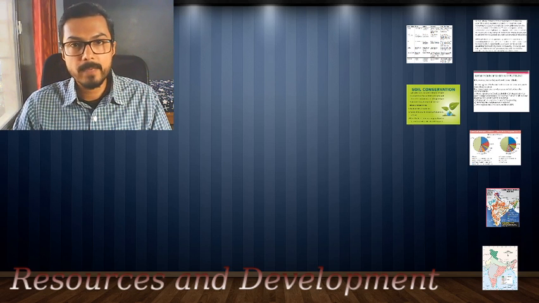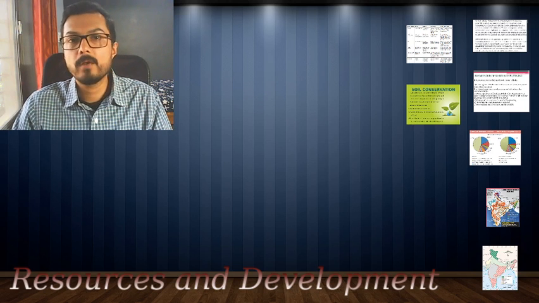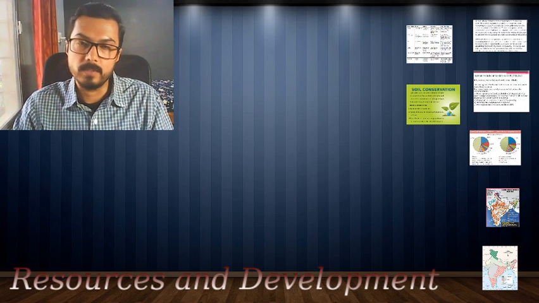You will be preparing a summary for these main concept points like you have done for your early democratic politics, that is power sharing and federalism. In the same way, in your notebook, you will be preparing a summary of all the important points, and you will keep that. We will visit it once again once the school reopens, right?